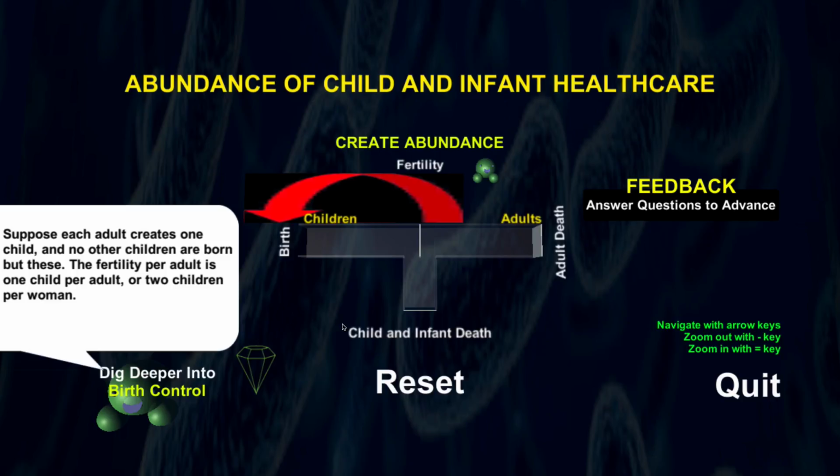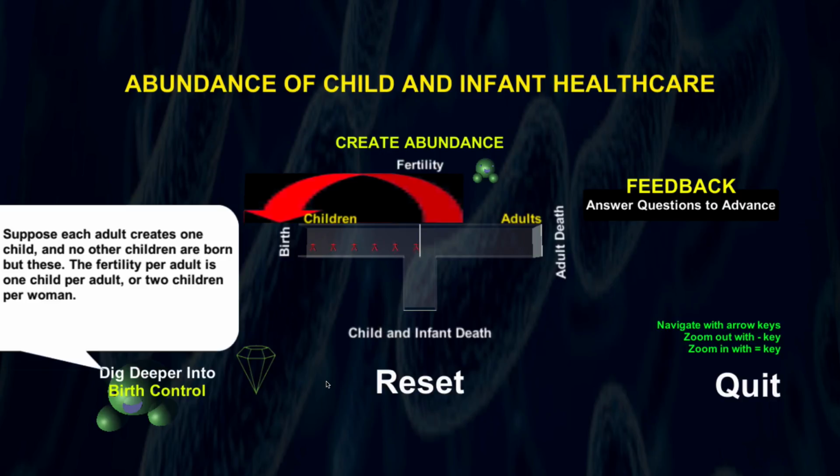So let's just make an assumption for the moment. Let's assume that every adult is responsible for replacing himself or herself. That is, they procreate at a level so that they have effectively one child per adult. So let's see what happens. Let's just hit the reset button and see what happens.